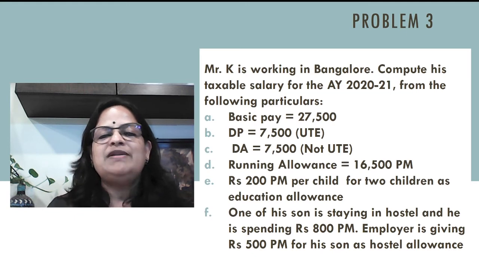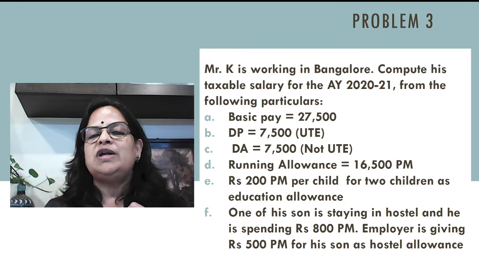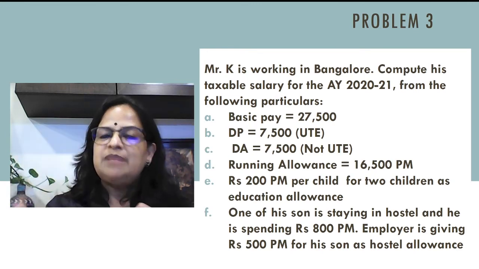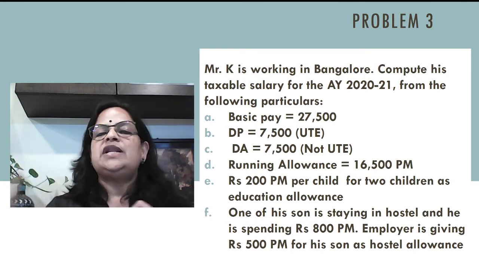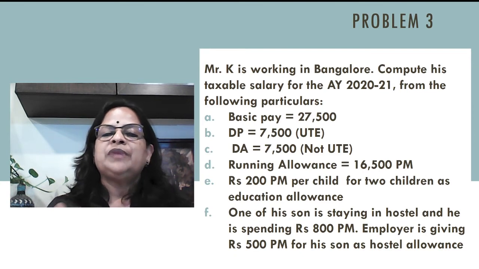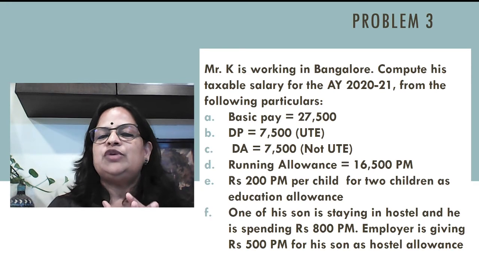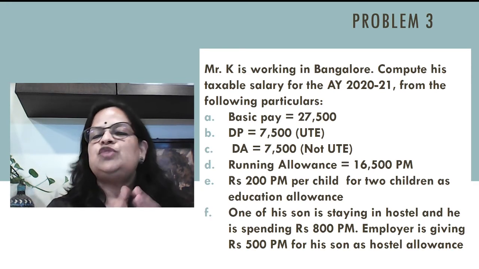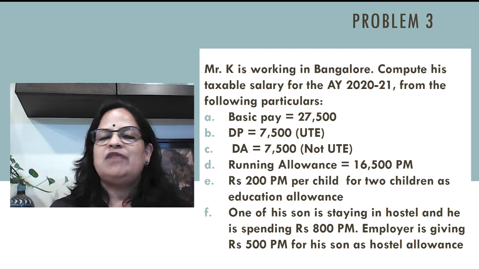Now, running allowance 16,500 per month. Last problem also we have worked this out. Exemption is 70% of the actual value or 10,000 per month, whichever is less. Now, 200 per child for 2 children as education allowance. Own children only they will get. Value is 100 per month for 2 children. Last problem also we have worked out this.